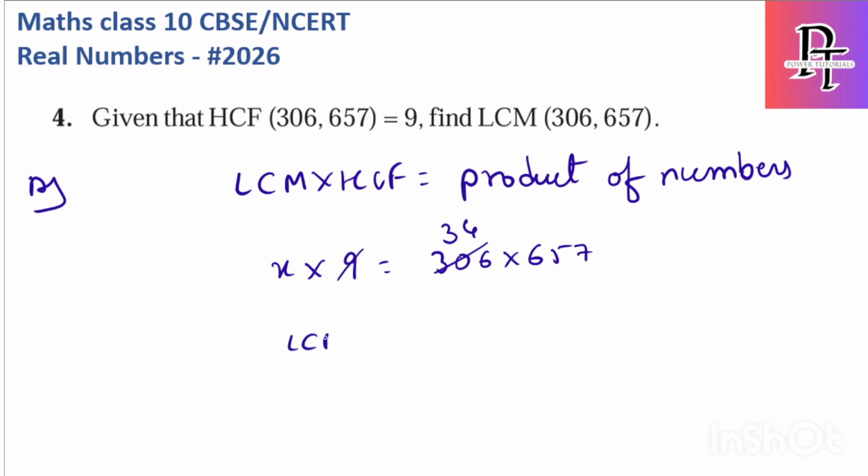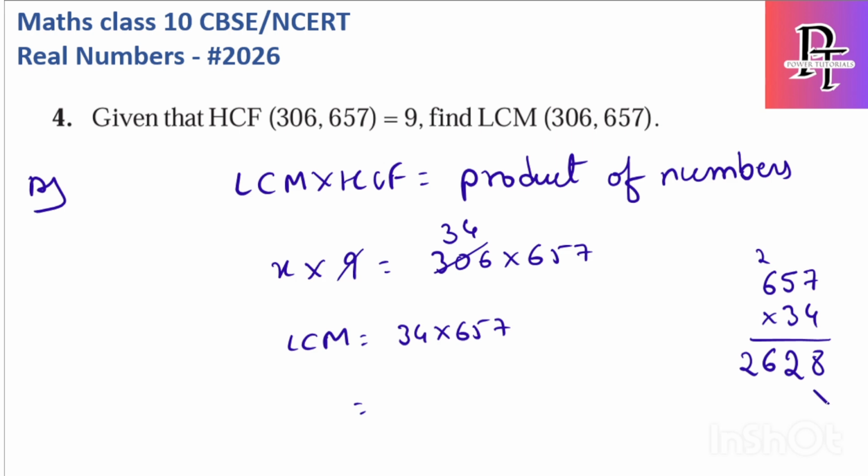So LCM is equal to 34 into 657. So let's solve this value. 657 times 34: 4 7s are 28, 4 5s are 20, 22, 4 6s are 24, 26. 3 7s are 21, 3 5s are 15, 16, 17, 3 6s are 18, 19. If you add these two, you'll get 22338. So 22338 is the final answer.